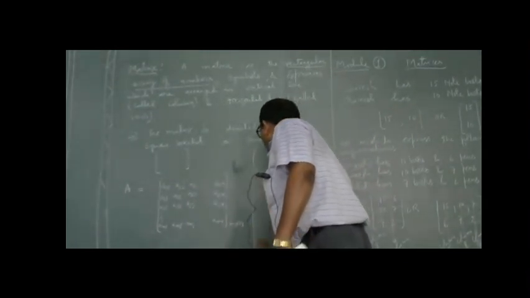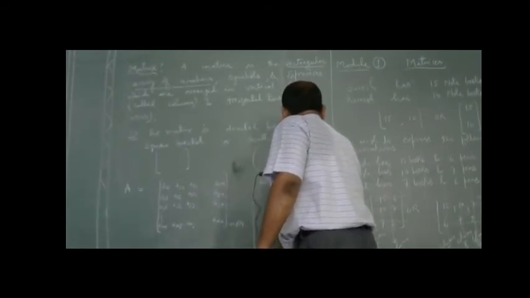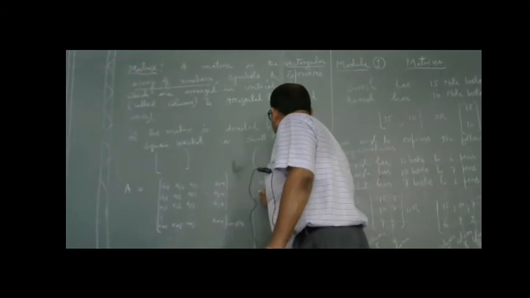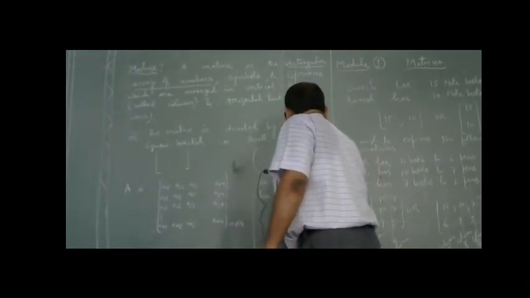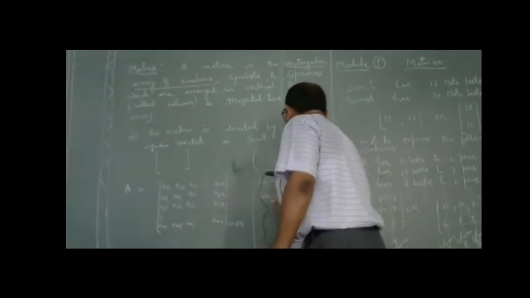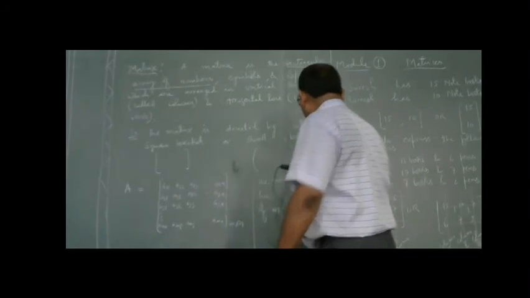So we can write that the matrix A has its order m cross n, or m into n.